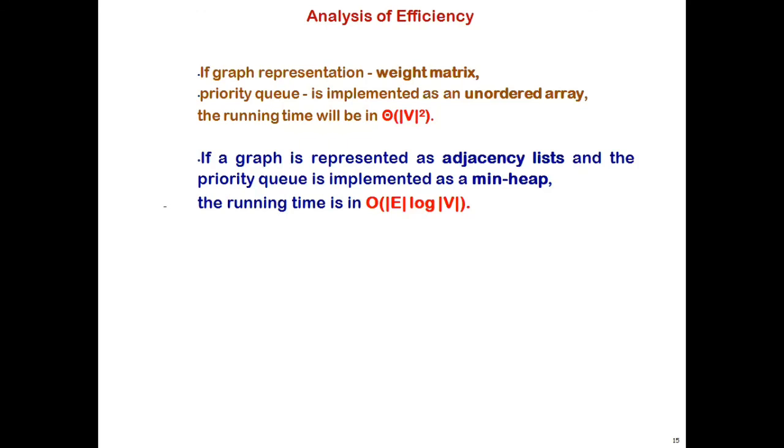You find the minimum distance to a particular vertex, and after that we check whether any path exists from the source vertex to other vertices through this vertex with the calculated minimum distance. That process continues till you have calculated the minimum distance to all the vertices in the graph. Okay, thank you.